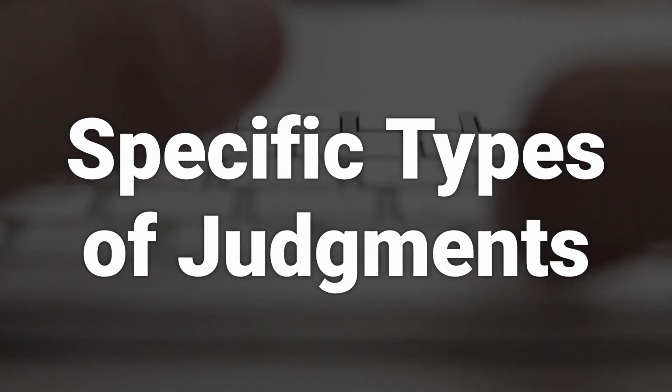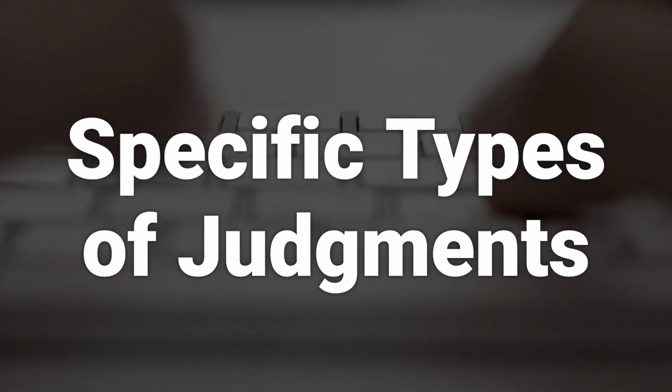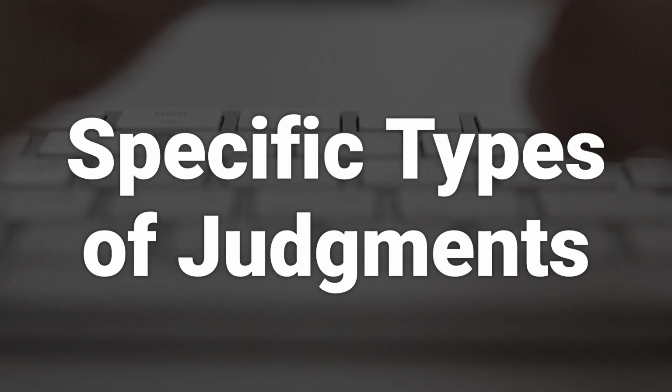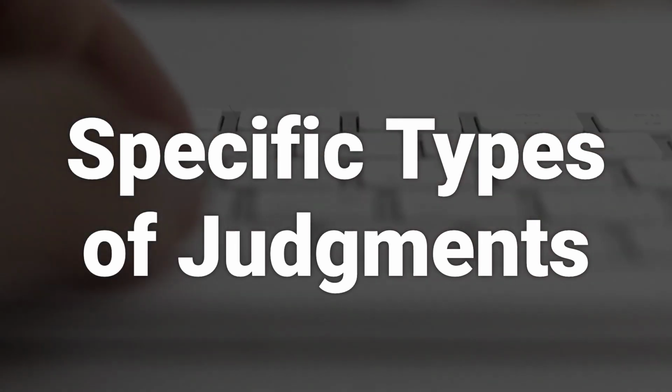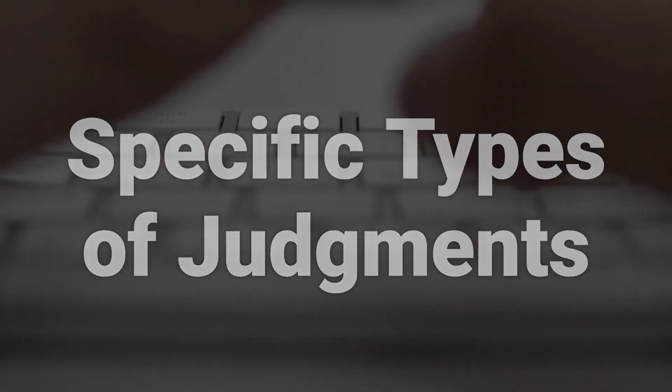There are countless types of judgments that more specifically break a judgment between financial/monetary or non-financial/non-monetary. Most of the time, a judgment will be for a sum of money because money is the most appropriate form of compensation for the harm. As of 2018, judgments are no longer reported on a debtor's credit report.